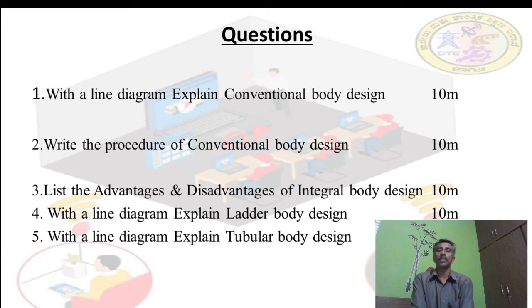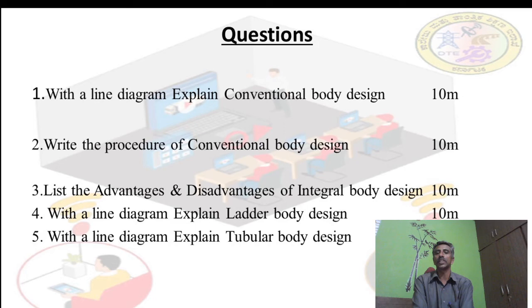See, in this topic, you are going to get the line diagram. First question may be: with a line diagram explain the conventional body design. If you draw the line diagram, 5 marks are there. Then for the explanation, you are going to get 5 marks. Next, the second one is: write the procedure for the conventional body design. You write the line diagram first and then the procedure. For 10 points, you are going to get 10 marks.